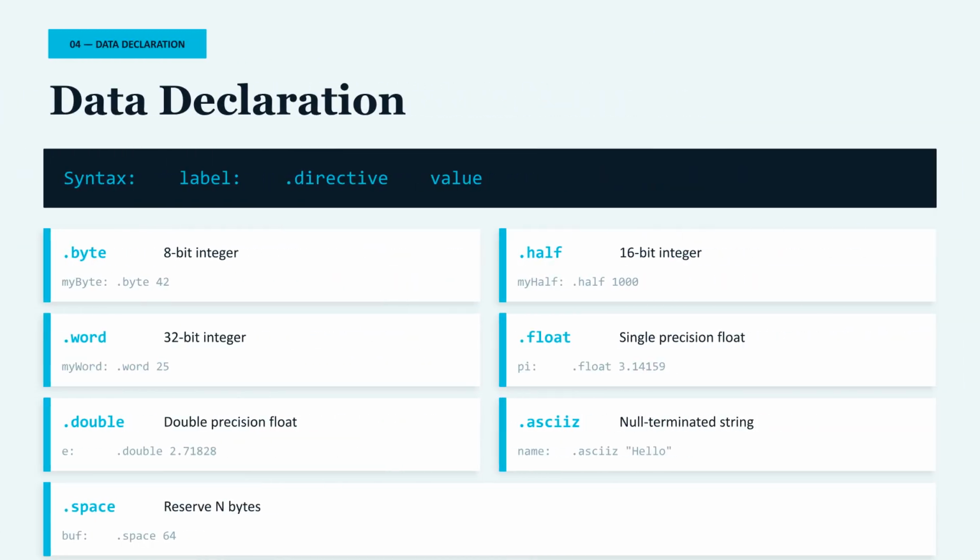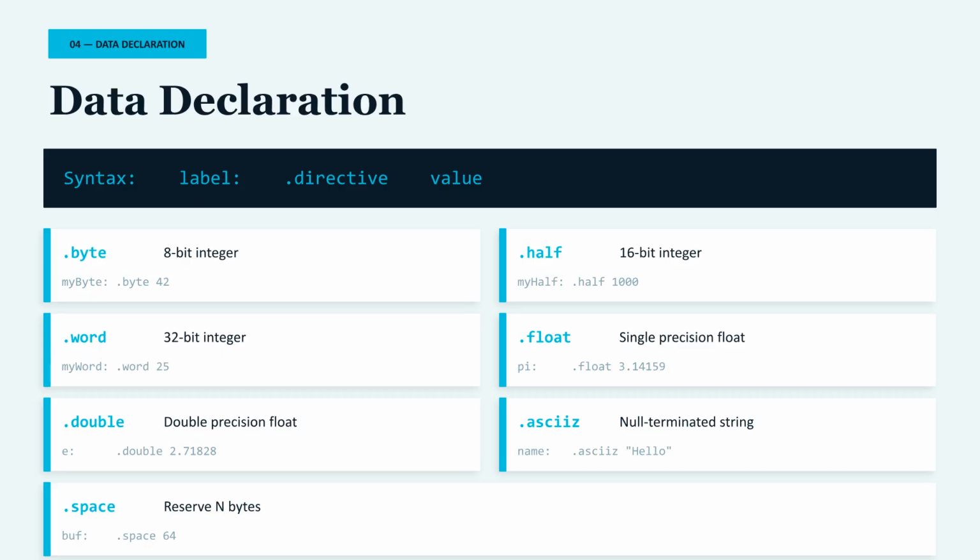Thank you. Now I will continue with data declaration and load and store instructions. Let's talk about how data is declared in MIPS. A data declaration goes inside the data segment. The syntax is simple: a label followed by a colon, then a directive and value.